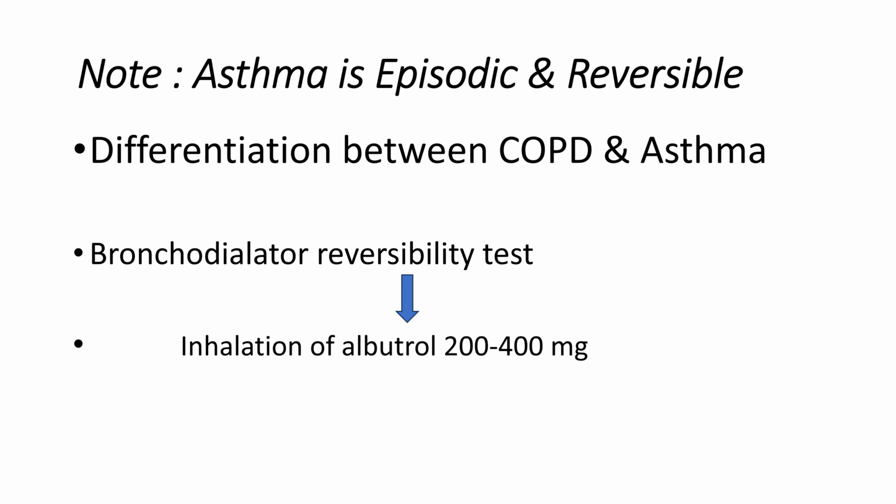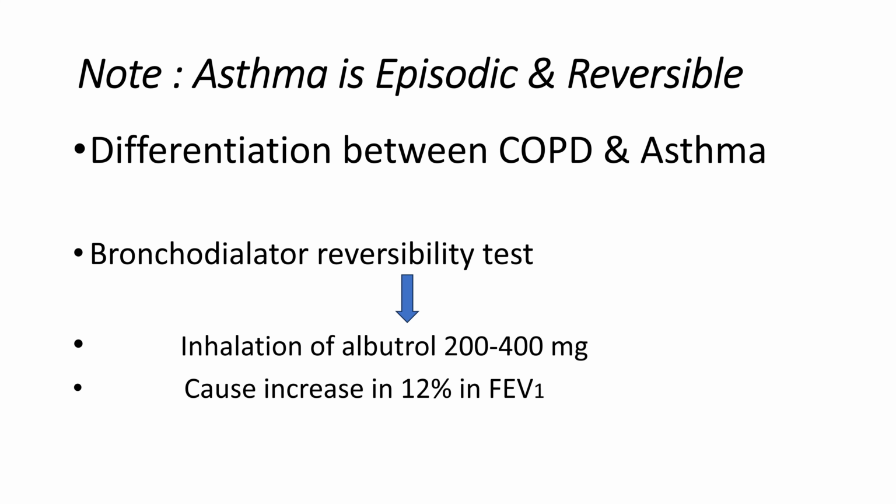We give inhalation of albuterol 200 to 400 mcg. It is a bronchodilator. So when we give this to a patient, it will dilate the bronchioles, which causes a 12% increase in FEV1 value. With the help of this test, we can differentiate asthma and COPD.